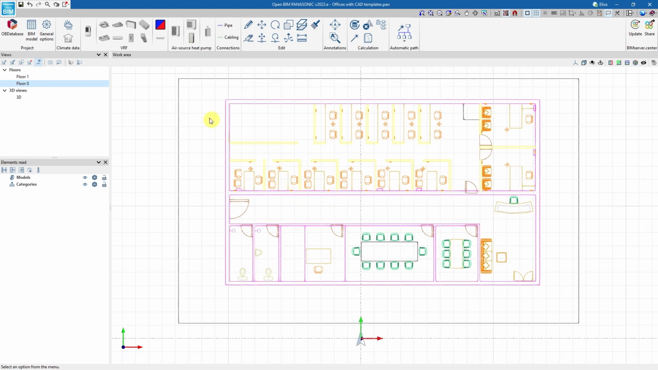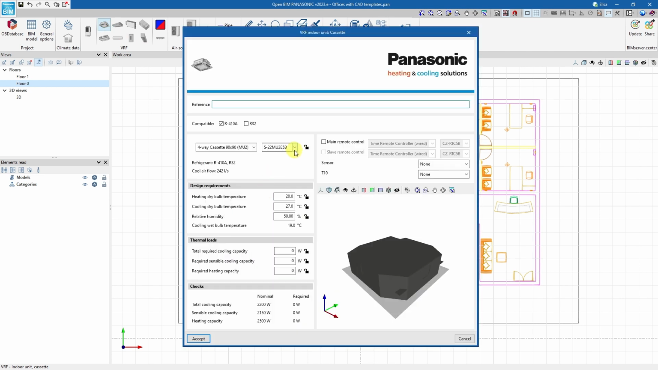We start designing the system by selecting the cassette icon. In the pop-up window, all available models are listed in order from the lowest to the highest thermal capacity.